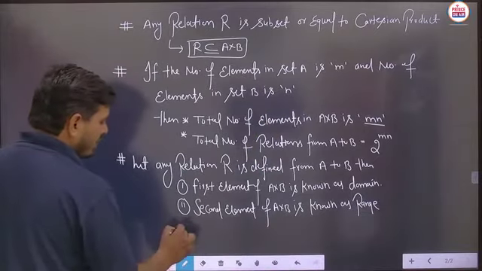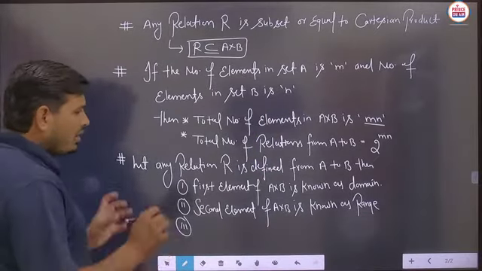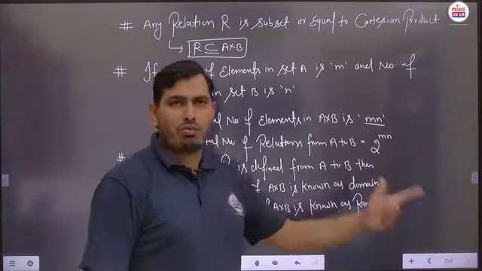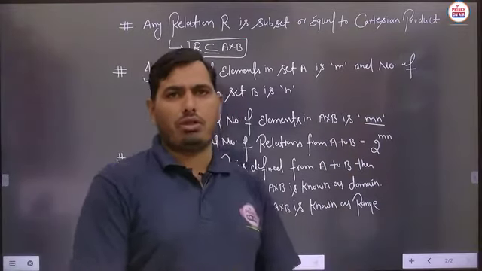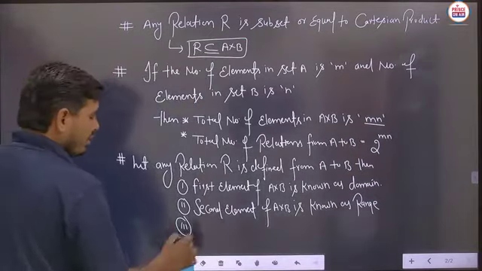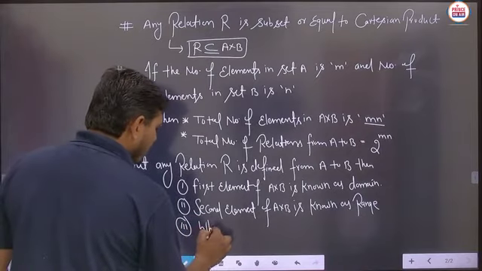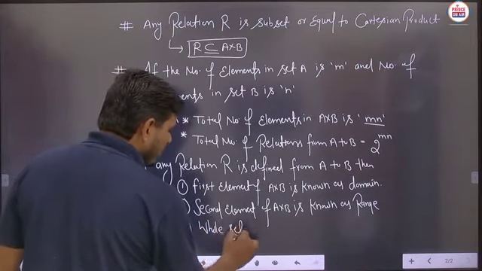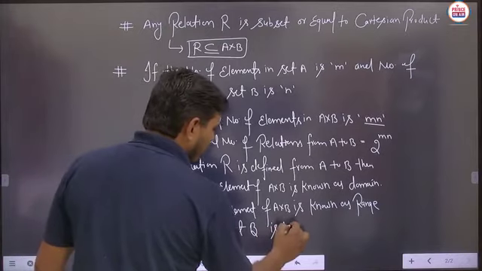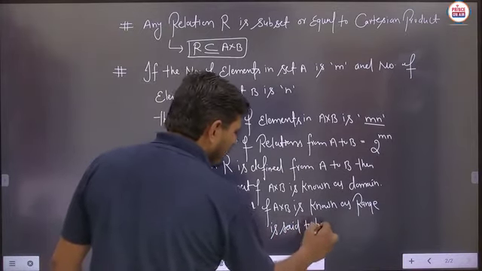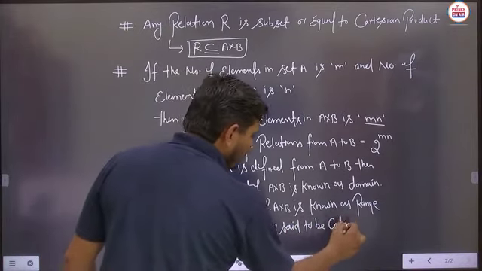And the last one, students: suppose any relation R is defined from set A to set B, then the whole set B is said to be the codomain of the relation. Whole set B is said to be the codomain. Is it clear?